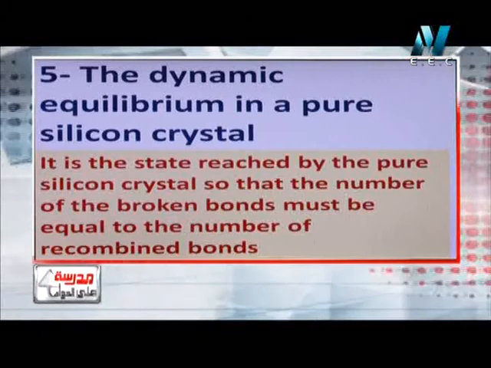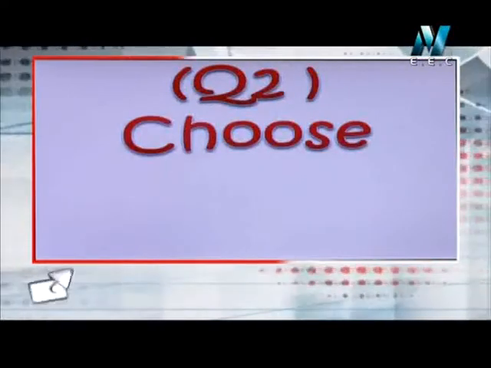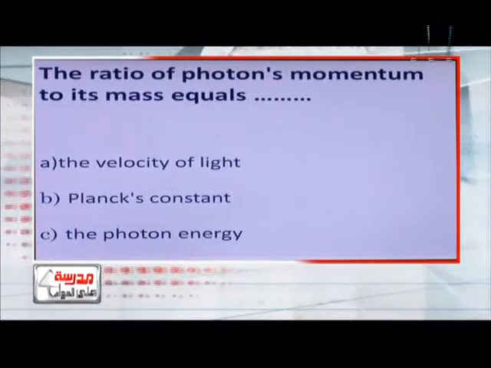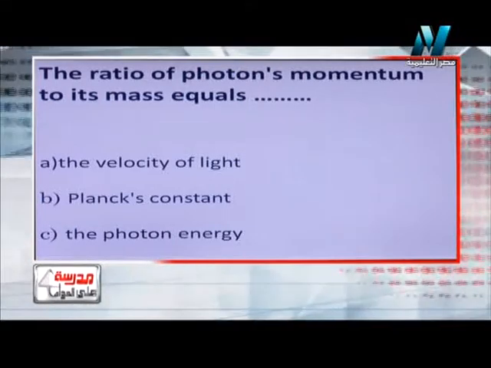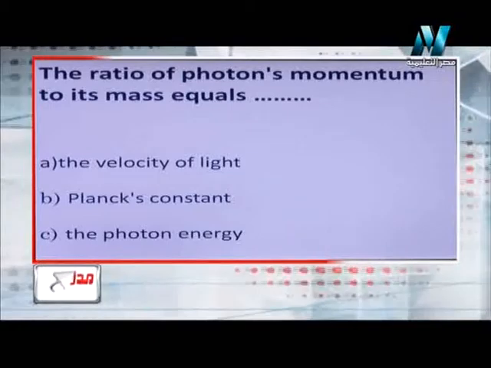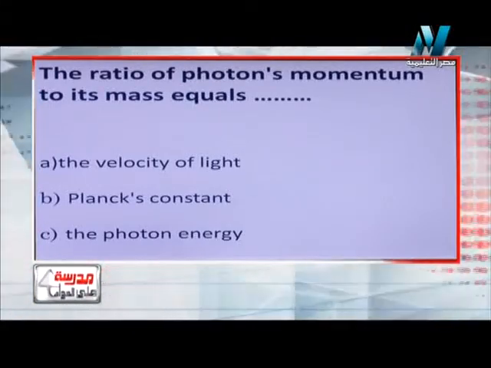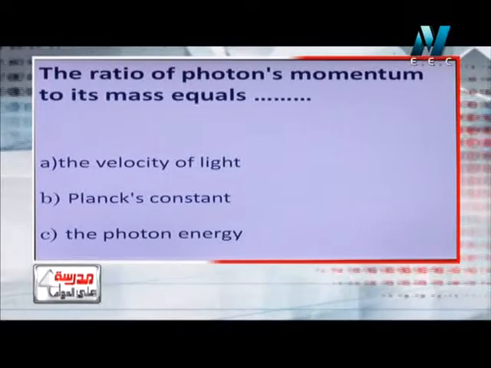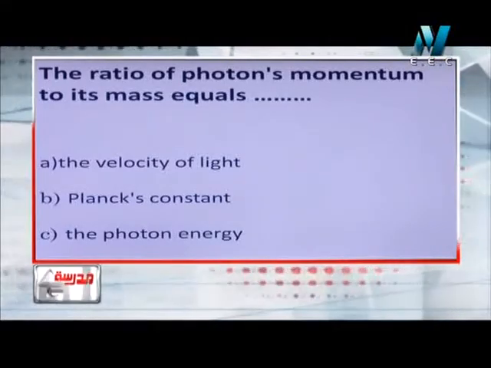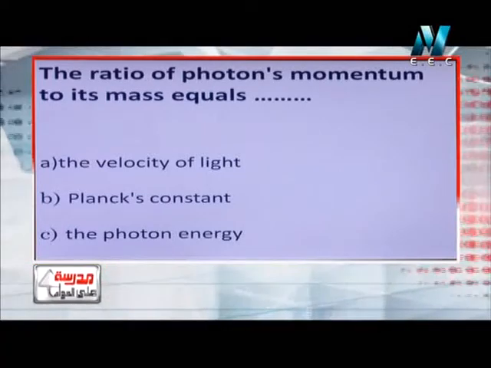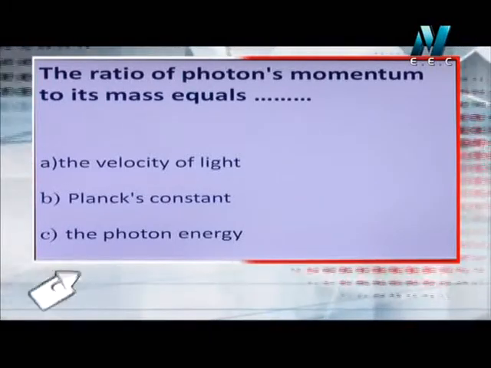Okay, let's move to another question, which is choose. He said that the ratio between the photon's momentum to its mass is equal. So he wants me to do what? He wants me to divide the photon's momentum by its mass. Okay. So the photon momentum divided by its mass.